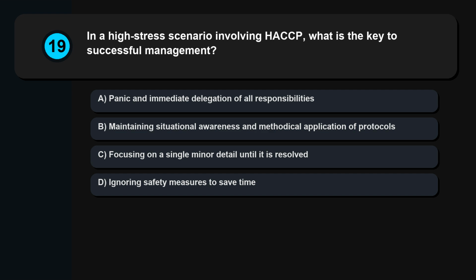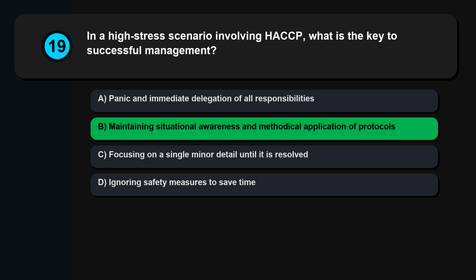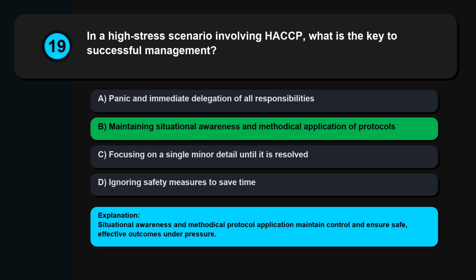Question 19. In a high-stress scenario involving HACCP, what is the key to successful management? Panic and immediate delegation of all responsibilities. Maintaining situational awareness and methodical application of protocols. Focusing on a single minor detail until it is resolved. Ignoring safety measures to save time. Situational awareness and methodical protocol application maintain control and ensure safe, effective outcomes under pressure.